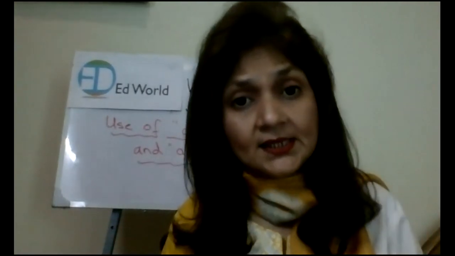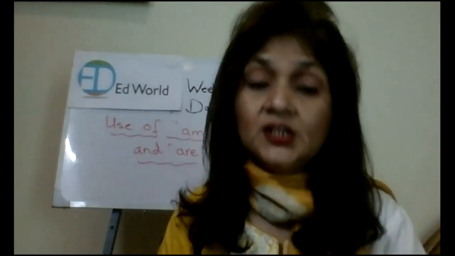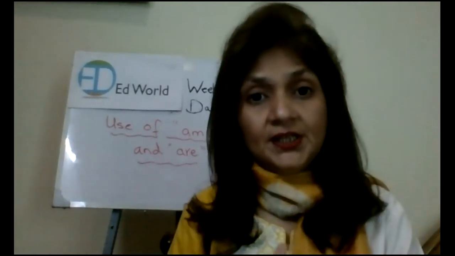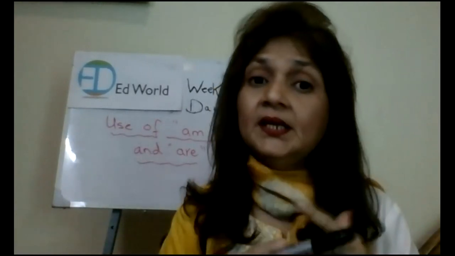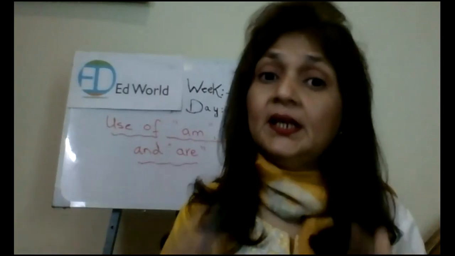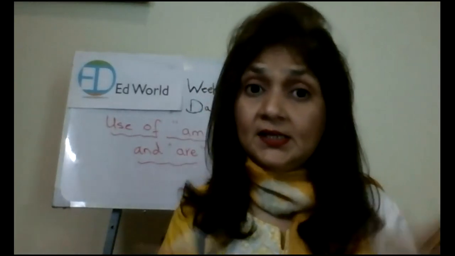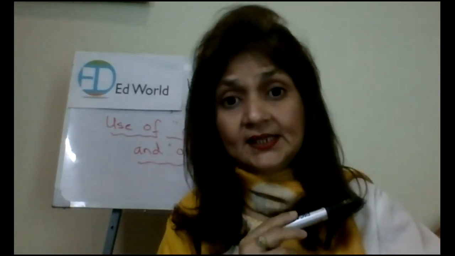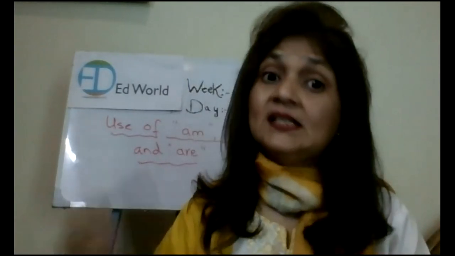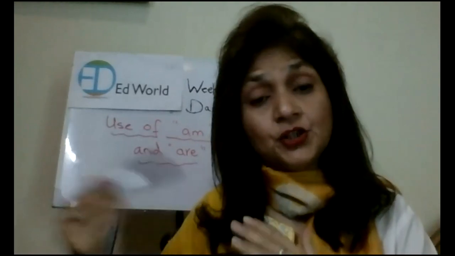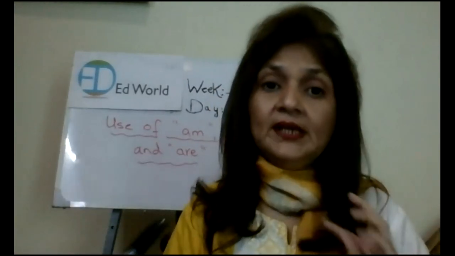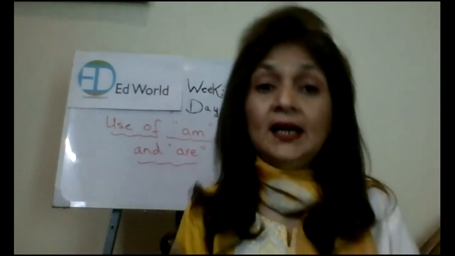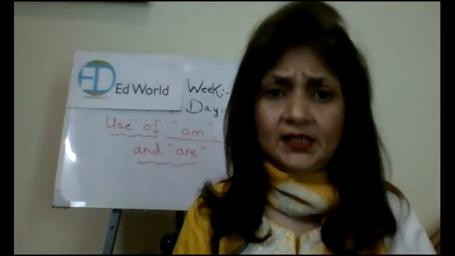Now comes is. Is is also used in present tense with a singular noun like he, she, it. He is working, he is talking, he is eating, she is writing. It is a lovely day. It is Sunday today. It is Tuesday today. So is is used with a singular person and with he, she, it.